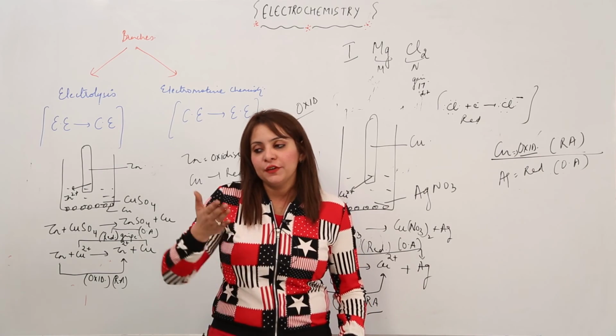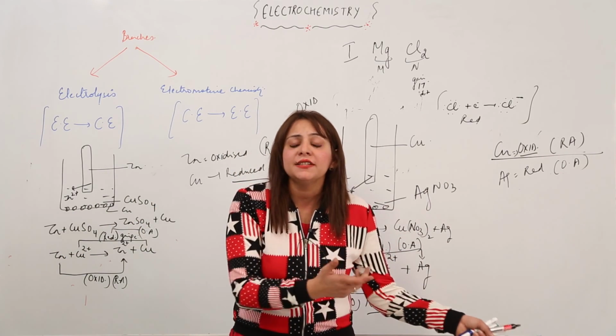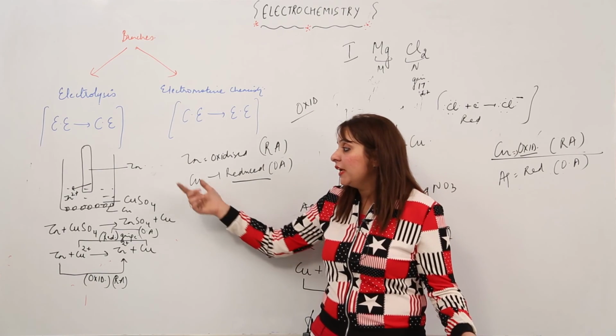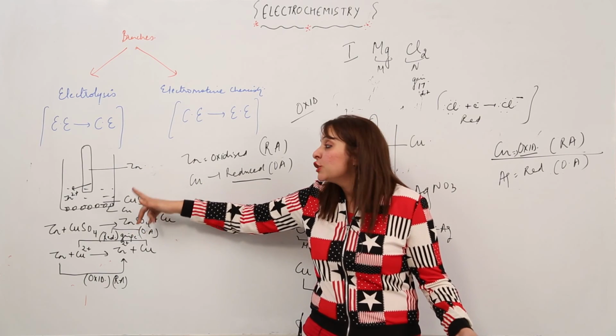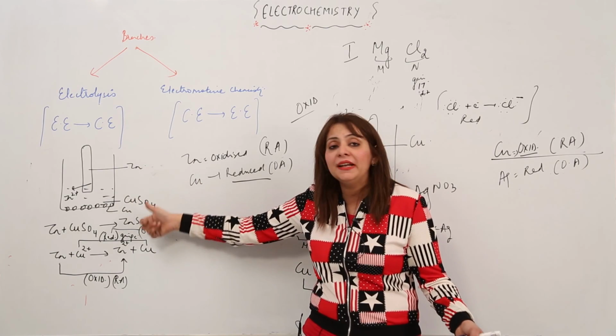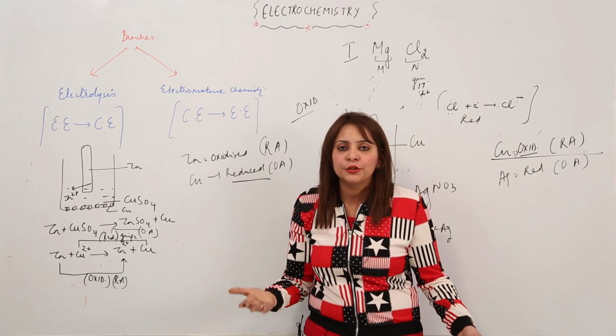That means if one substance is getting oxidized in one beaker, it can be reduced in another beaker. As I told you in this example, out of zinc and copper sulfate, zinc has more tendency to displace copper, right? So zinc will lose electrons and copper will gain electrons. Zinc will become an ion and copper will become an atom, right? So accordingly oxidation and reduction will take place.